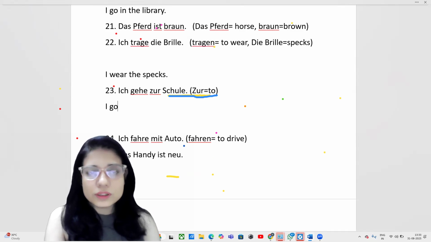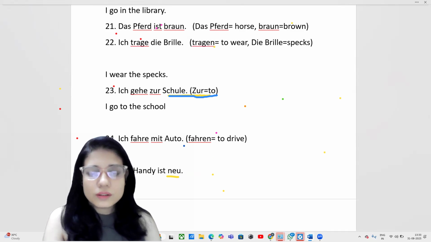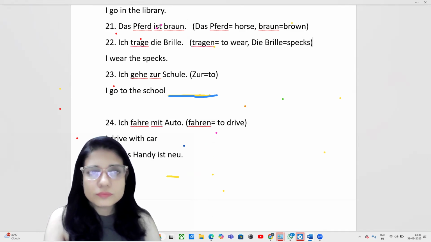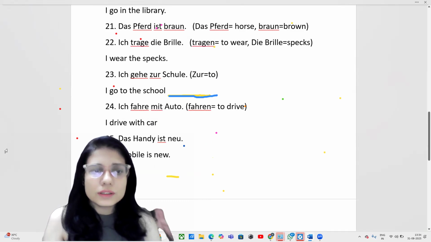So Ich gehe zur Schule. I go to the school. I drive with car. And last is the mobile, or yeah, mobile is new. Okay. So in this we are saying I wear the specs.